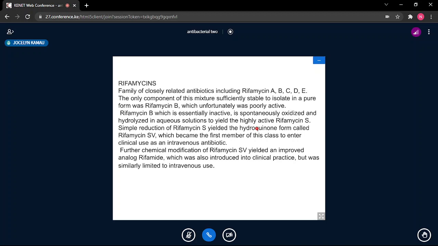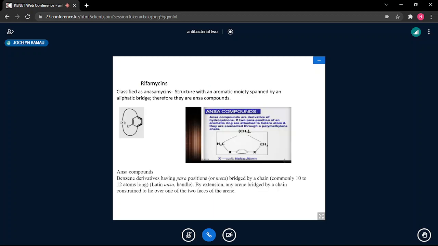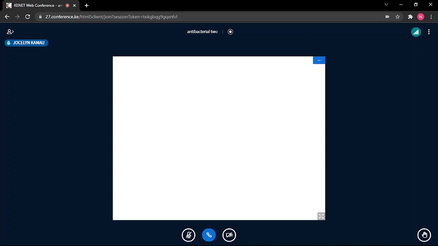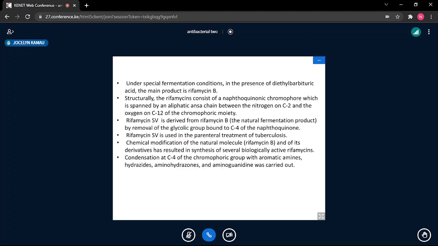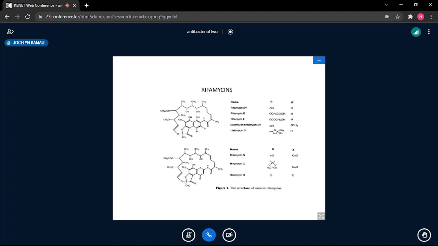And all the need for structural modification, all the changes, some of them occurring spontaneously within the mixture, but some, of course, being brought about by organized change or planned structural modification to give you a molecule with better activity. All the ones that were developed still had the challenge that they had to be given parenterally. So before we move on, let us look at these structures.